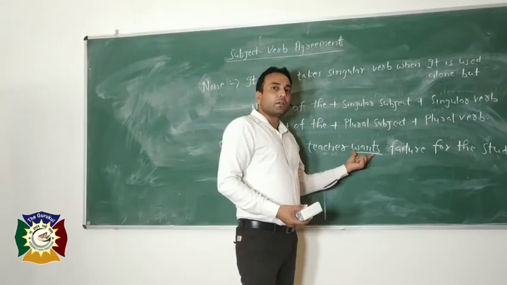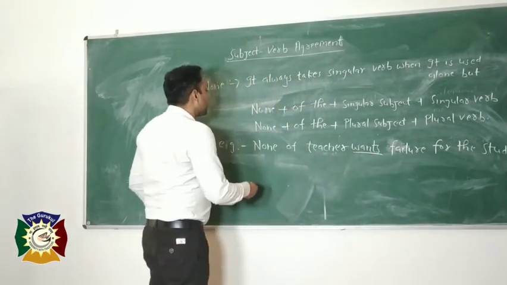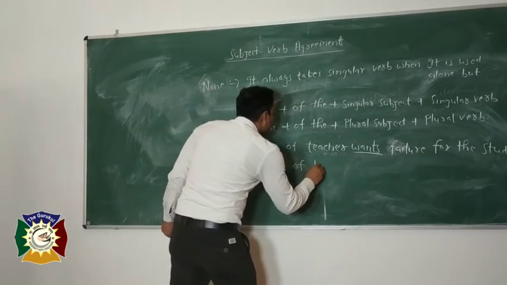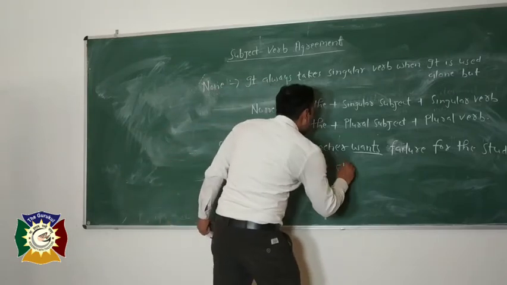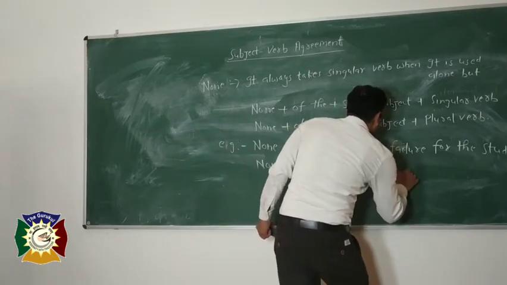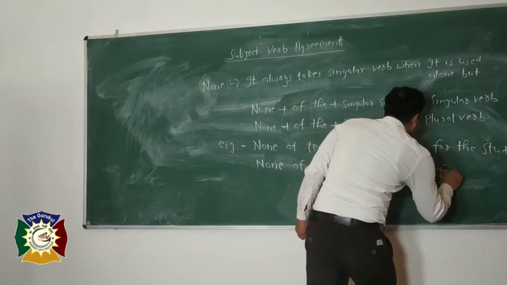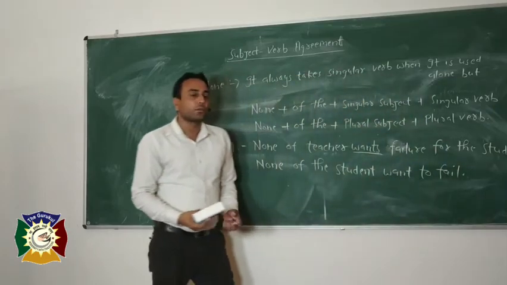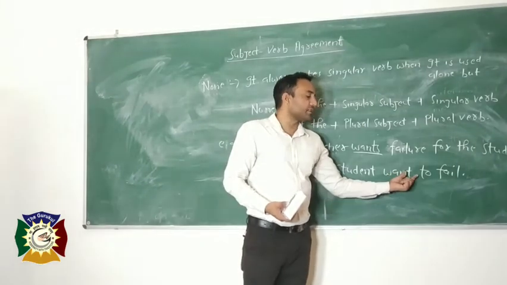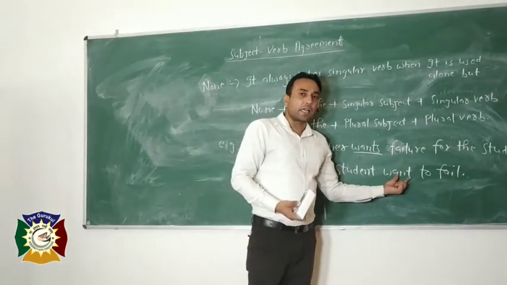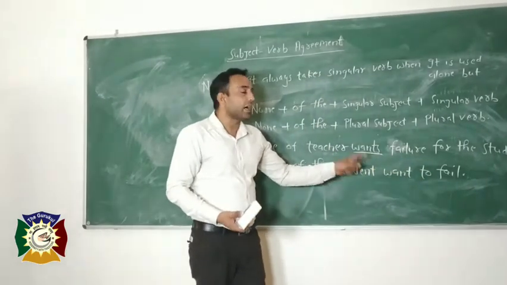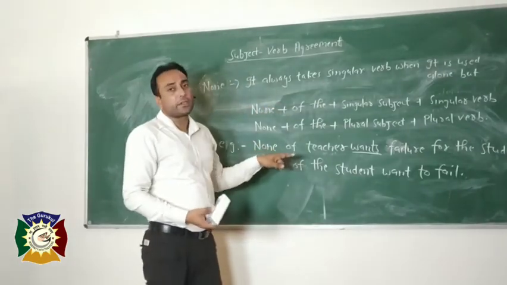And the second example is: none of the student want to fail. Now want is a plural verb here because s and es has not been used behind it. So these are the rules about none.